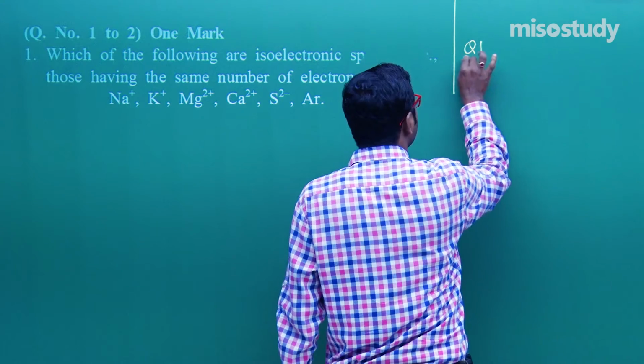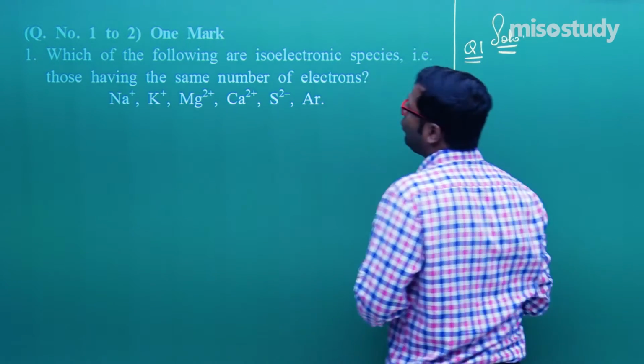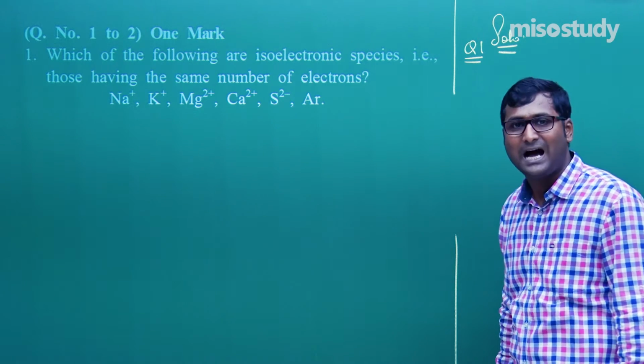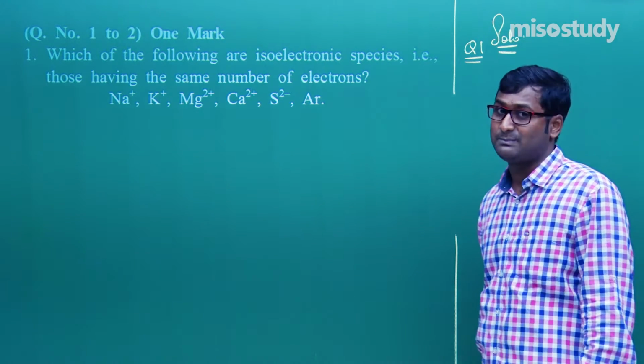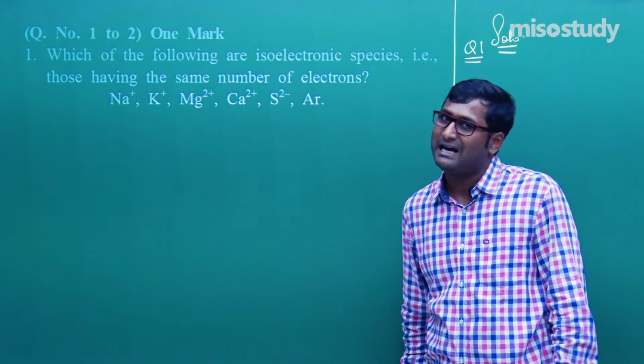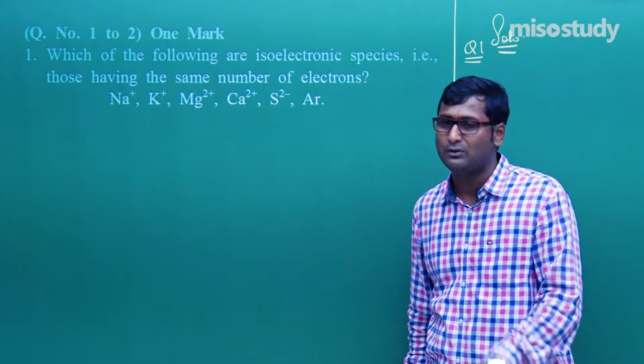So how to solve? Look here. For question number 1, write down the solution. Which of the following are isoelectronic species? What are isoelectronic species? The species which contain an equal number of electrons are called isoelectronic species. Am I right? Yes sir, you are absolutely right.